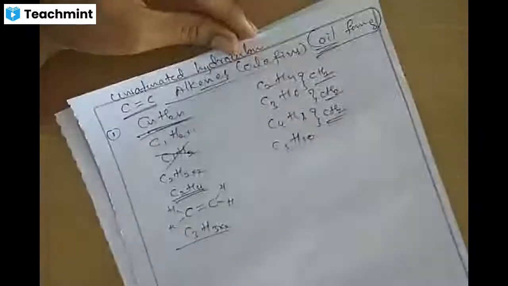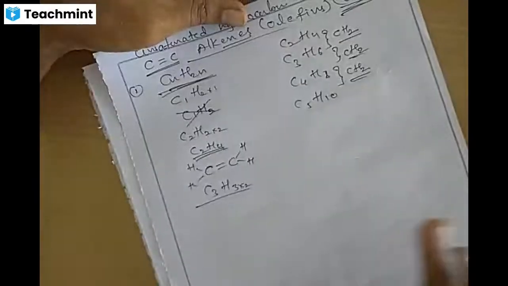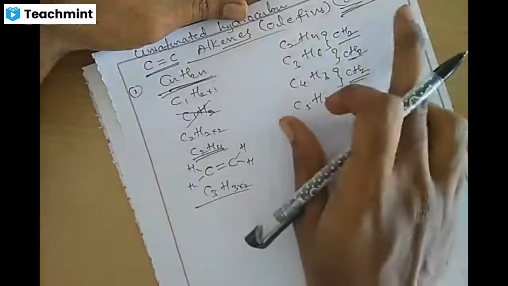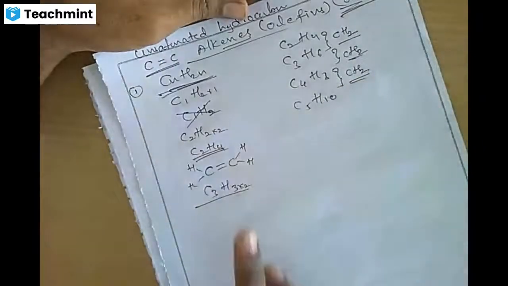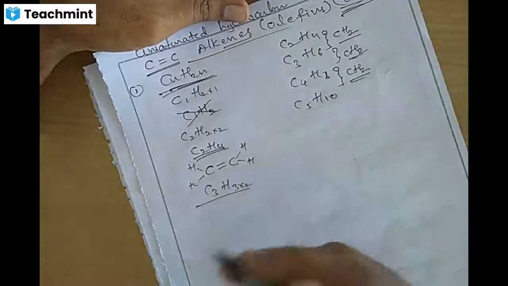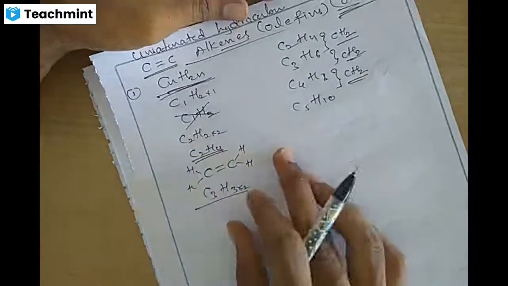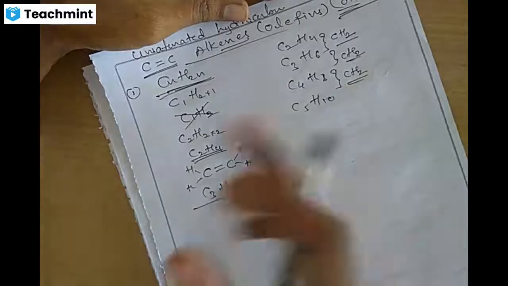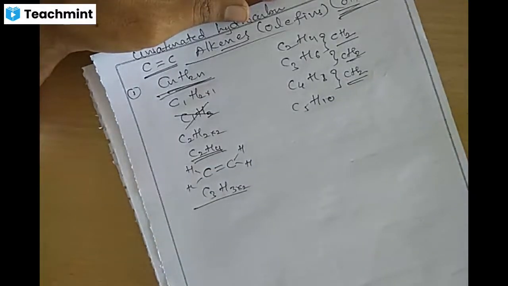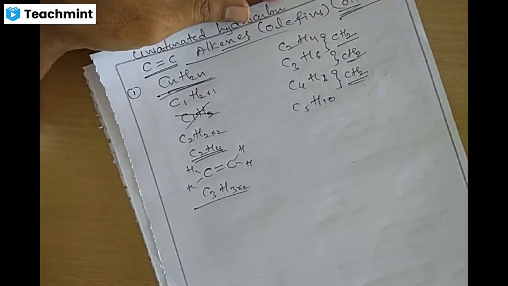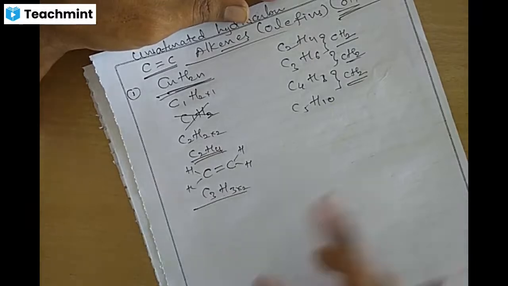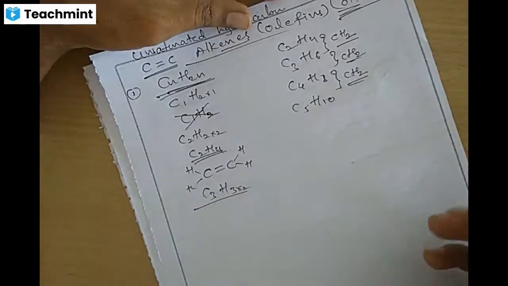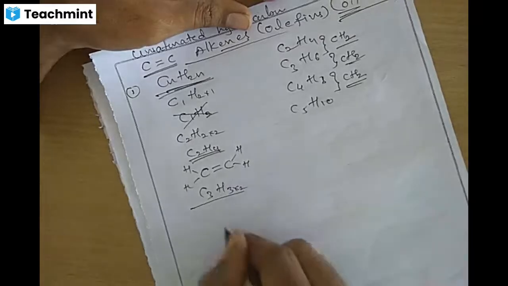Alkenes are also known as olefins because of the derived word, oil forming. Why do we call them olefins? Because of oil forming. The first member, ethylene or ethene, C2H4, was found as an oily liquid on reaction with chlorine.